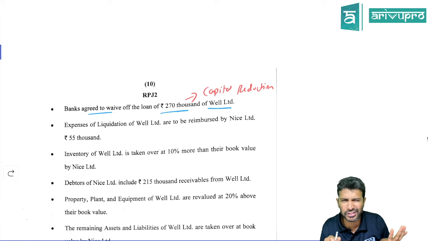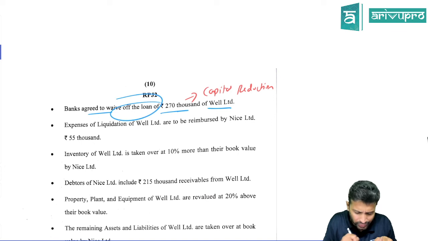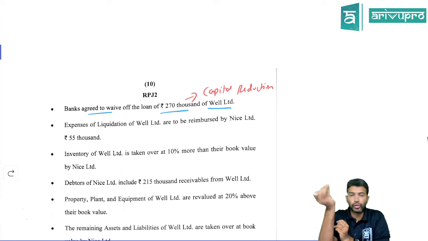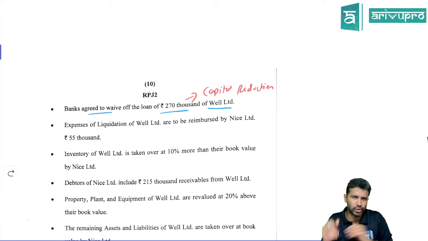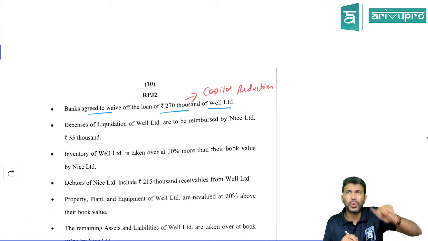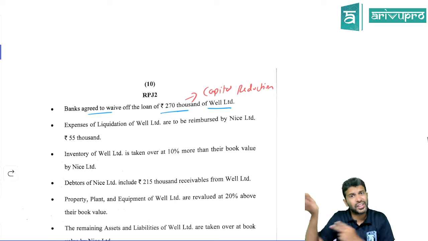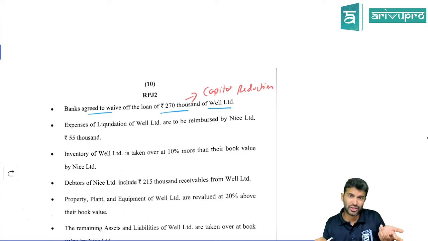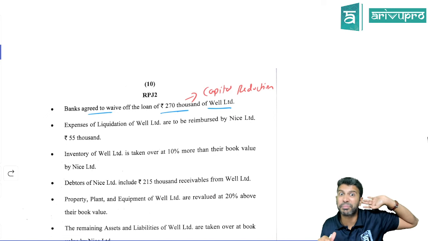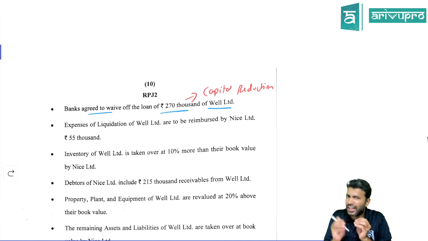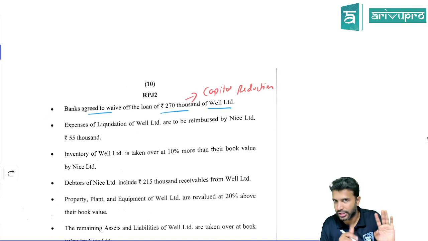They should have actually specified this, because for just one transaction, if you missed it also, I kind of sympathize with you on that. The reason is, sir, with one transaction, it's very difficult to tell whether the company has really done an internal reconstruction, right? Because in the normal way also, a loan waiver could happen. So I think in this particular question, they should have given a little more specific data that Well should have done an internal reconstruction, according to me.